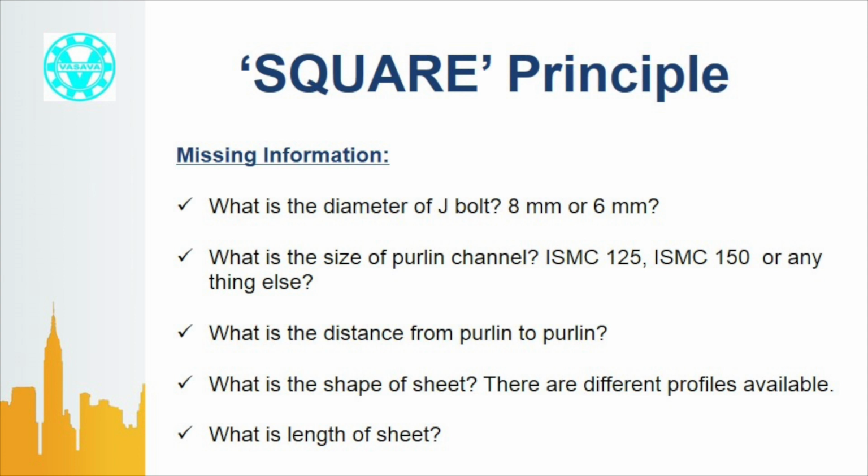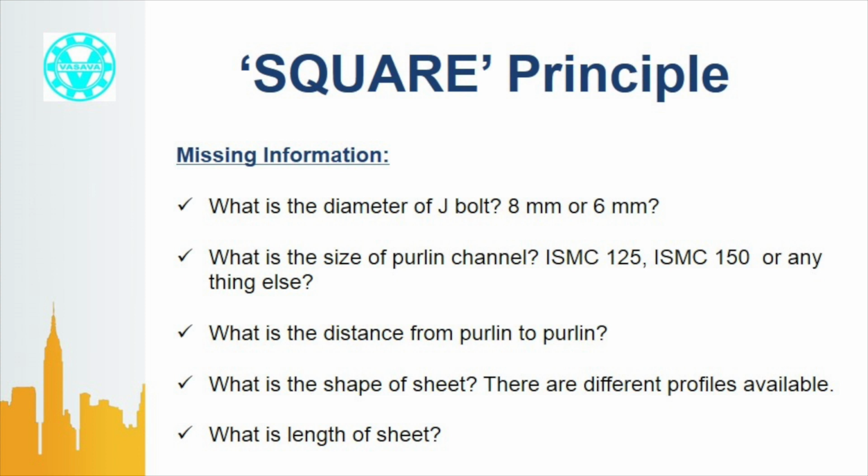Why these questions arise with the bidder? Because he has to take correct price of materials. The weight of J-bolt depends on the diameter, the length and the overall quantity. This determines the cost of J-bolts. Now the diameter is not provided. Size of purlin decides the length of J-bolt. If it is ISMC 125, the length will be less. If it is ISMC 175, then the length is 50 mm more.